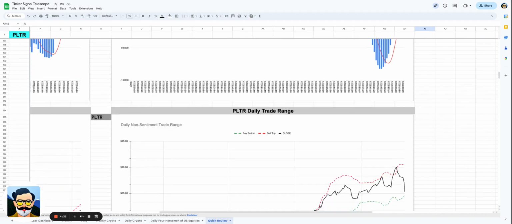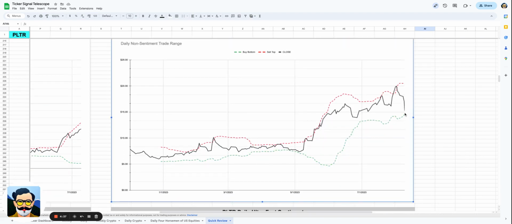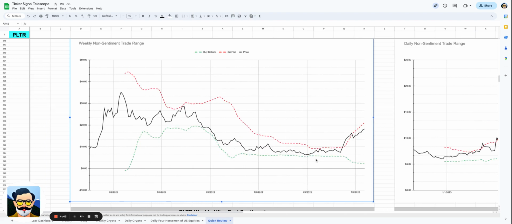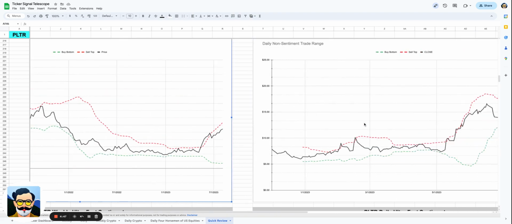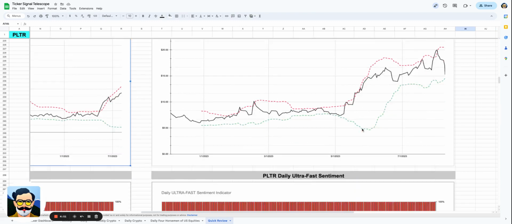Now, the nice thing is if you look at the trade range here, at least on the daily, what we can see is we're getting close to the very bottom at 1458. But if you look at the weekly, I don't think the bottom is 1458. I think it's around $2, and the top is at 21. So this could be quite a while where we see quite a drop here in Palantir.